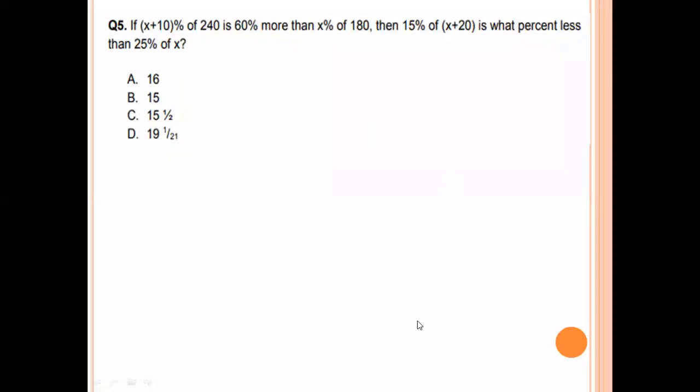Next, x plus 10% of x plus 10% means 100 of 240 is equal to 60% more than, that means 160% of x percent of 80, 180.